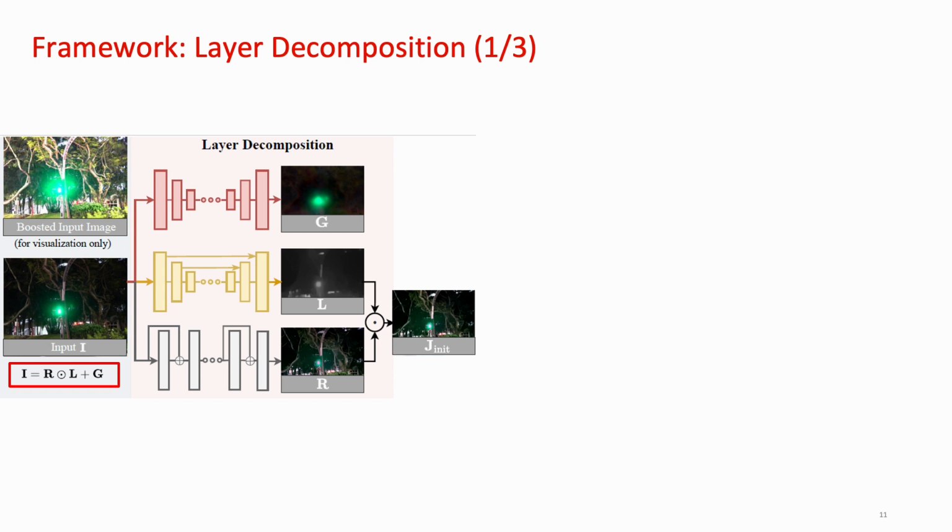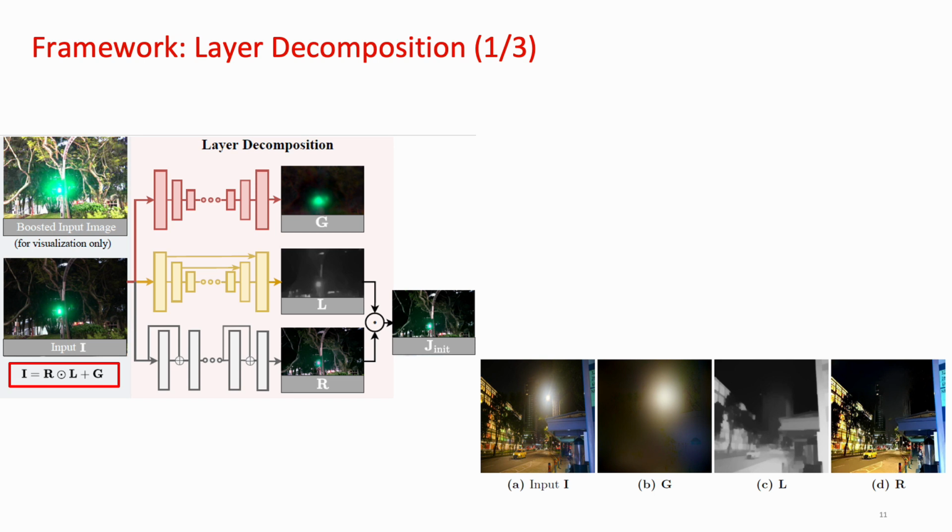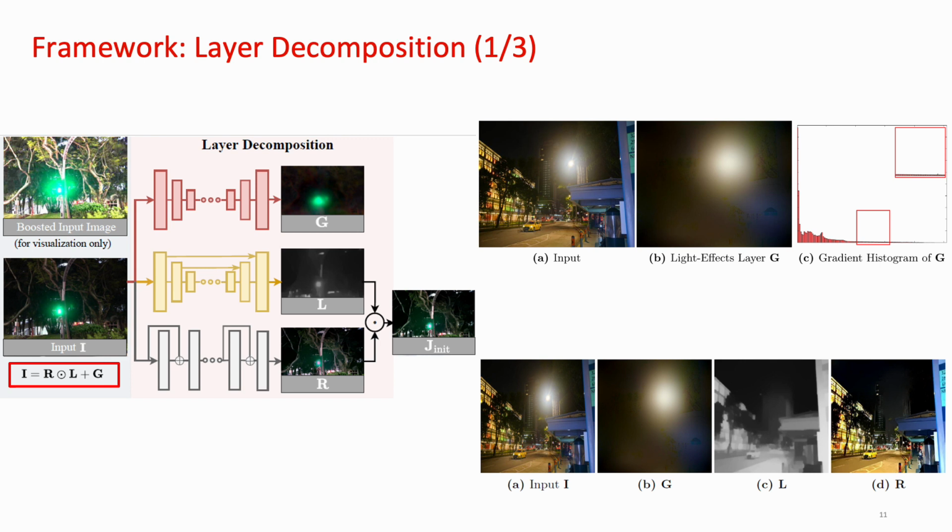Let's talk about our layer decomposition module. Our decomposition network is based on an image layer model shown in the equation. We output three separate layers. B is the light effects layer, C is the shading layer, and D is the reflectance layer. The gradients of the light effects layer have a short-tail distribution, shown in C. Using gradient exclusion loss, color constancy loss, and other losses, we can separate light effects from background layers.